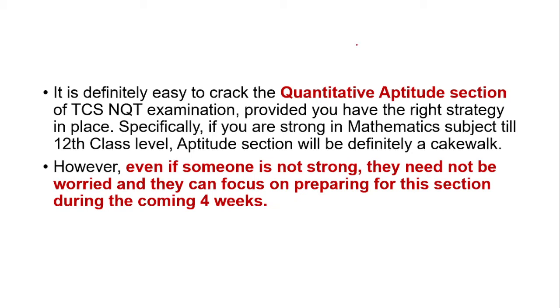So it is definitely easy to crack the aptitude sections that come under the cognitive skills, the three sections of the TCS NQT, provided you have the right strategy in place. Specifically, if you are good in mathematics till the 12th class level, the aptitude section will definitely be a cakewalk. However, if someone is not strong, they need not worry, and they can focus on preparing for this section during the next 4 weeks.